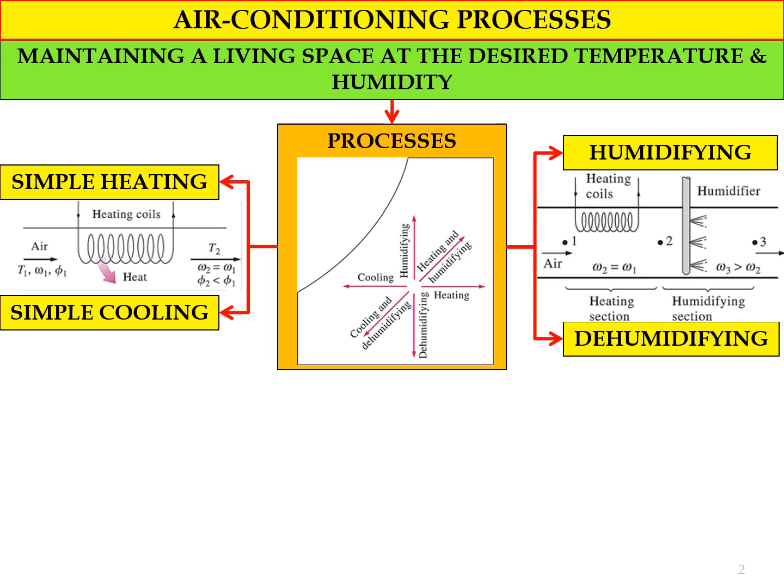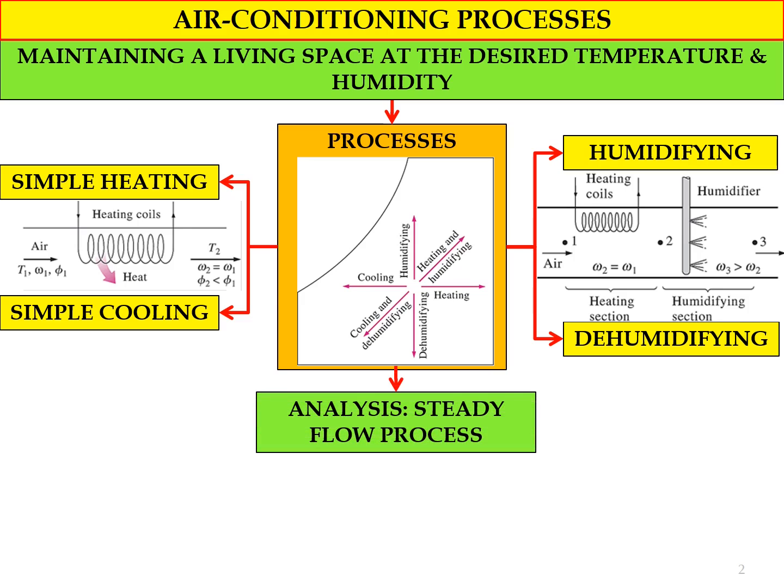Normally the process will combine 2 different processes, such as heating plus humidifying, or cooling plus dehumidifying. The last process is the dehumidifying process, where we reduce the amount of water vapor inside the air. Normally we will use the cooling process, so that the water vapor inside the air will condense and be removed from the air. So these are the 4 basic processes in an air conditioning system.